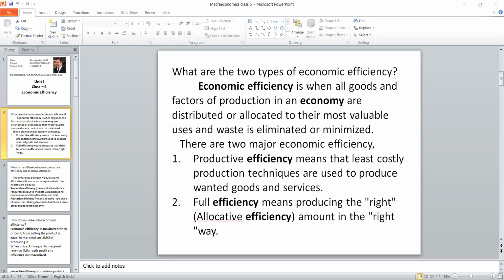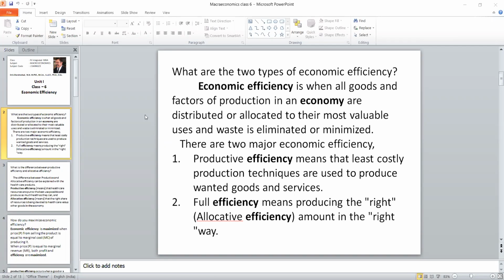So they will ask a Section A question: what are the major types of economic efficiency? The answer is very simple. Even though economic efficiency has different types, the major two types are productive efficiency and allocative efficiency. Productive efficiency is producing the goods in the least cost combination of factors of production, and allocative efficiency is producing the right product in the right way by using the available resources. So it's a confirmed Section A question.